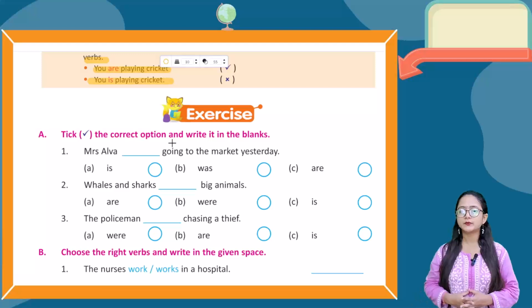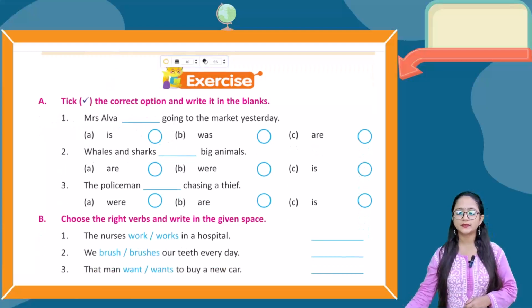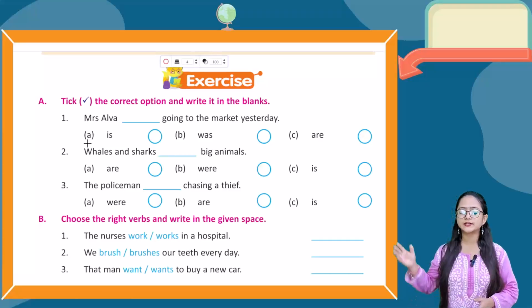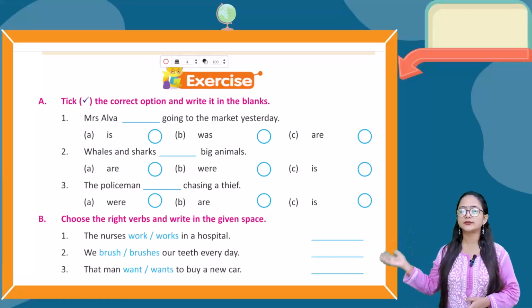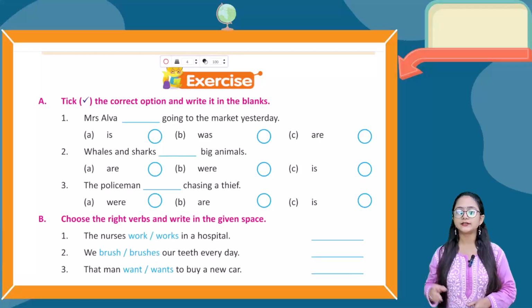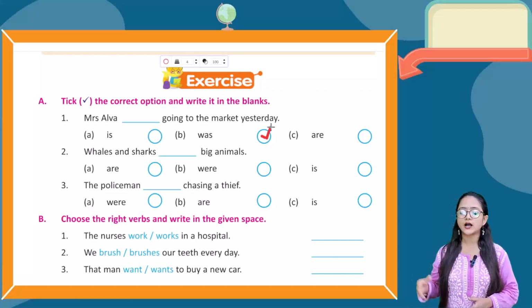Now students, let's move into the exercise part. The first question in the exercise is tick the correct option, write in the blanks. First one, Mrs. Alva dash going to the market yesterday. Options are is, was, are. Mrs. Alva, it is talking about past one. So Mrs. Alva was going to the market yesterday. So tick was.